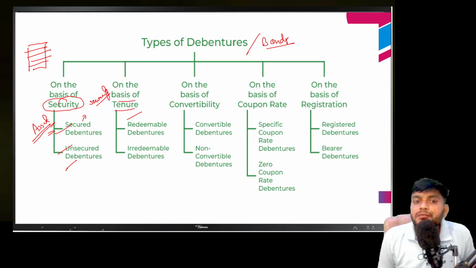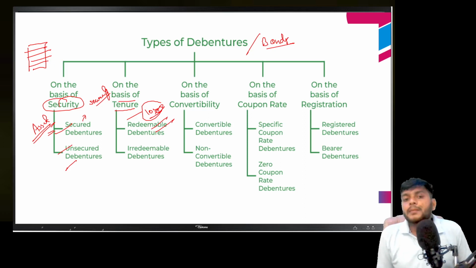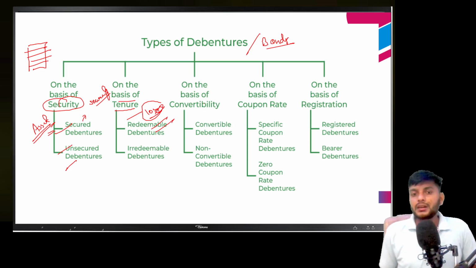Same like on the basis of tenure. If the tenure is fixed, that I will redeem your debenture after 10 years, then that is a redeemable debenture. If the tenure is not fixed, if it is not declared that the company is going to redeem your debenture, then maybe the company is going to use your money for a lifetime. Definitely the company will pay interest on it, but the money is not returned to the debenture holder.